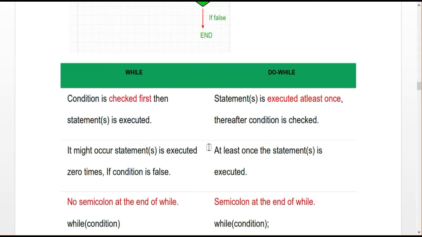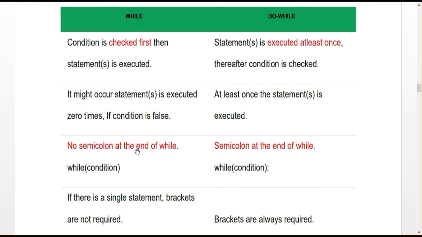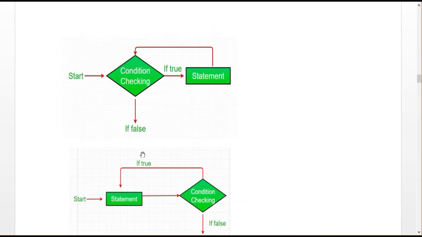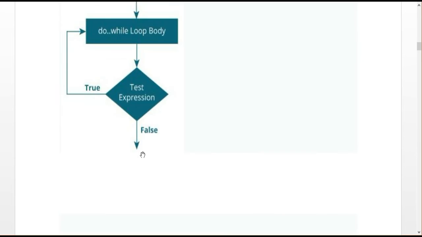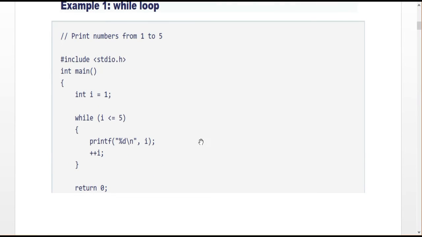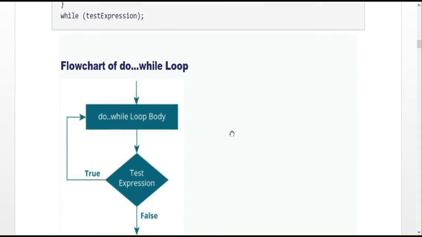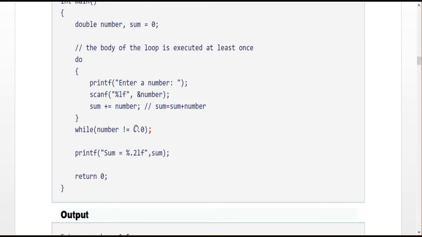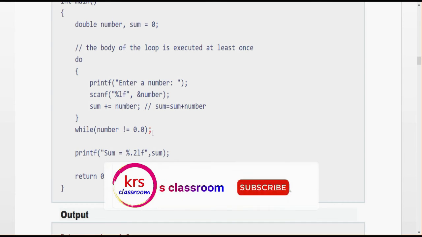And the very important difference is no semicolon at the end of the while. In the while statement, no semicolon. Here, see the while statement. This is an example of a while statement: while i less than or equal to 5. I have not put any semicolon at the end of the while statement. But in the do while statement, in the example of the do while statement, it should end with a semicolon. This is a very important notable difference between while and do while.